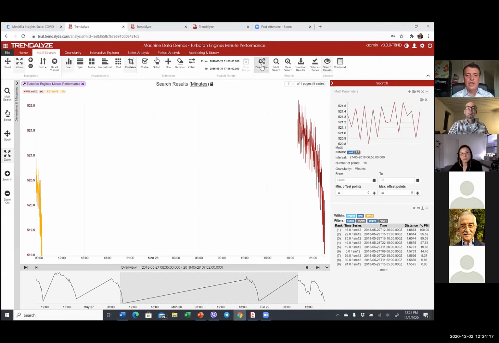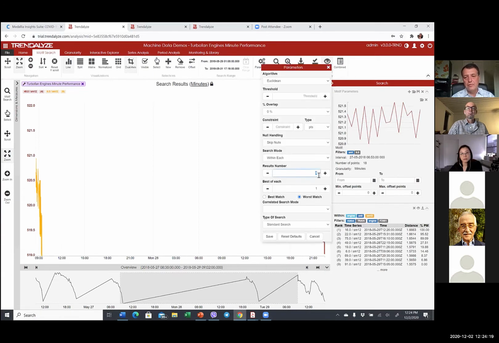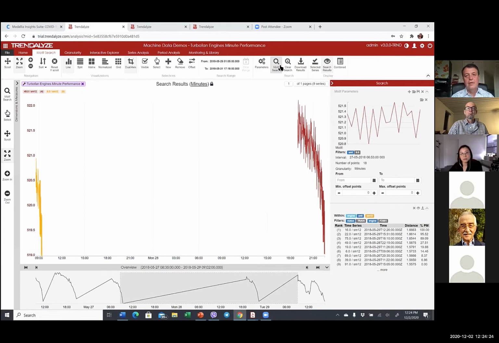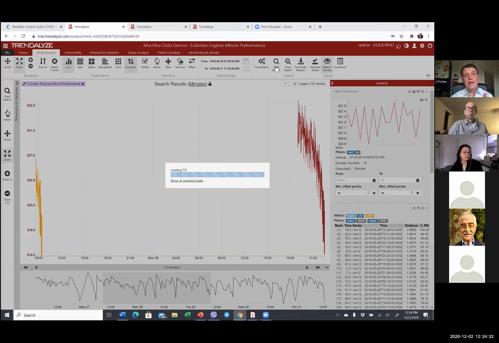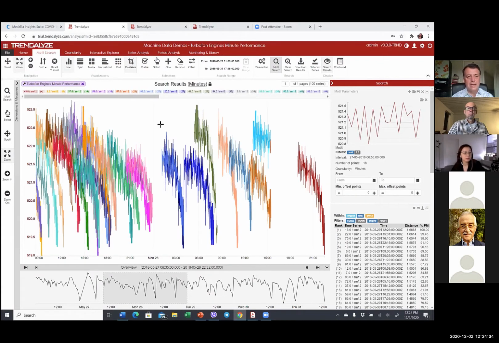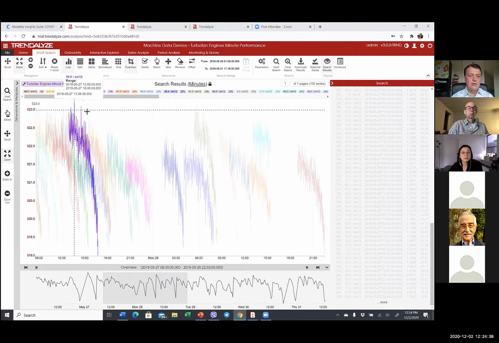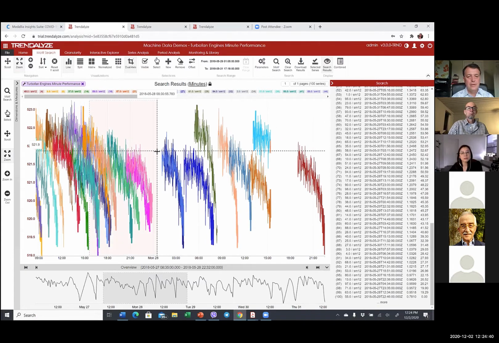Oops, I had to change one more thing. I want to look not from the top 9, but through all of the 100. And let me rerun the search. So that's going to execute 100 queries looking through every point in this data set. And what you see here is what we've returned. Let me zoom a little bit on it.